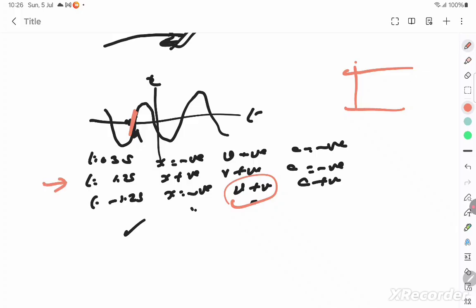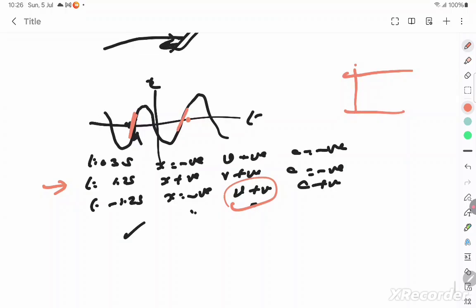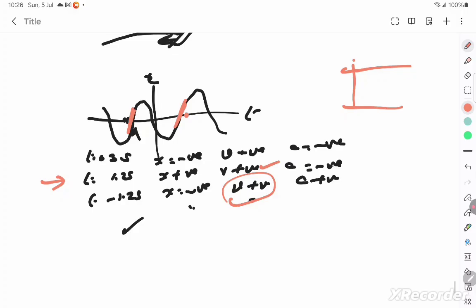So let's take this for example at a time 1.2 second. Where is 1.2 second? Somewhere here. You see the graph, x is positive, the slope is positive, velocity is positive, acceleration will be negative at a time 1.2. Why is acceleration negative at a time 1.2? Because it is moving away from the mean position, and so the restoring force will try to bring it back to mean position, and therefore the acceleration is negative.